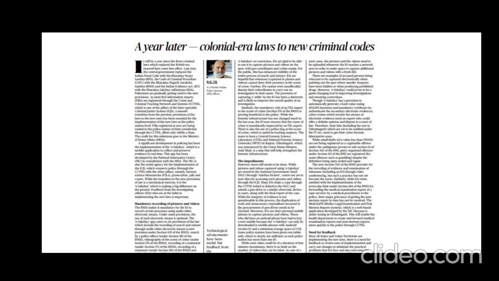So in this eSakshya app, we are focusing on evidence collection and real-time audio-visual documentation. Okay. The next important point is the integration of police, forensic labs, prosecution, jails, and courts via the interoperable criminal justice system.